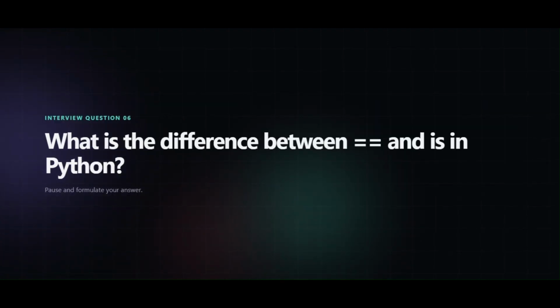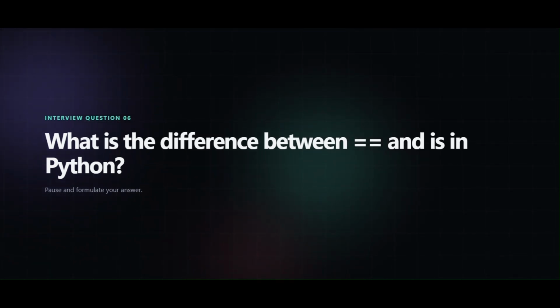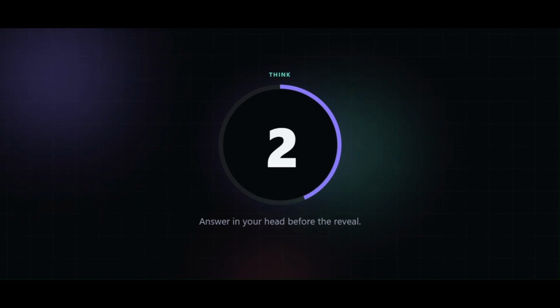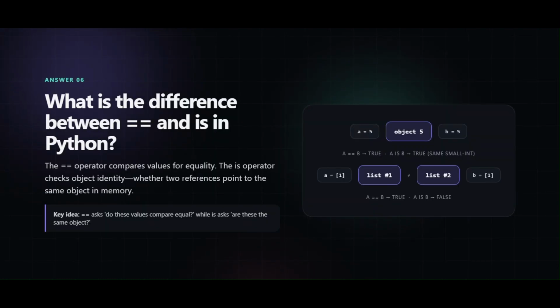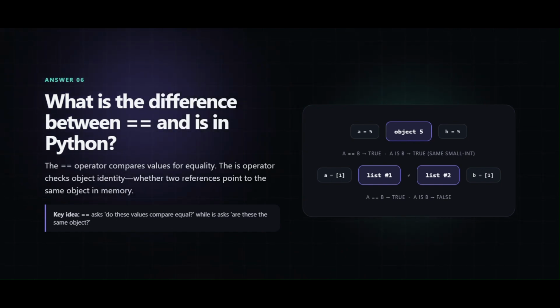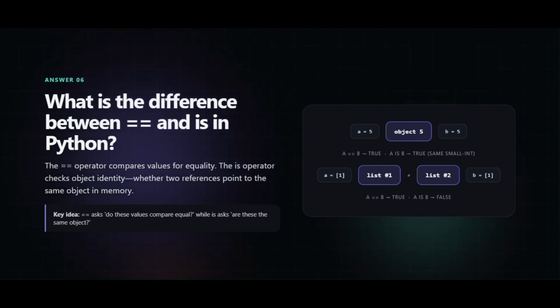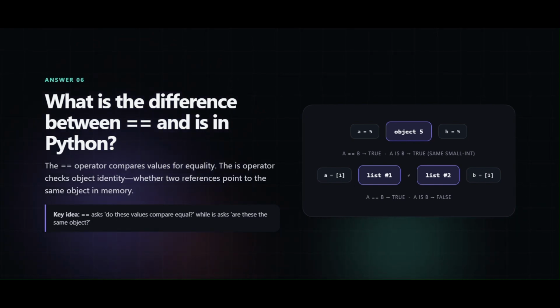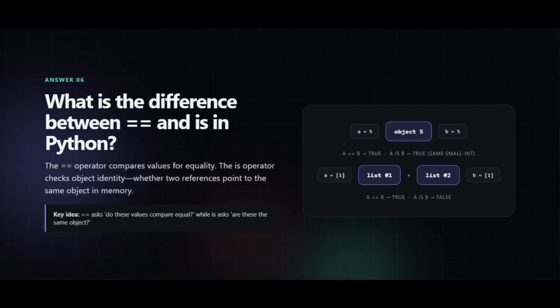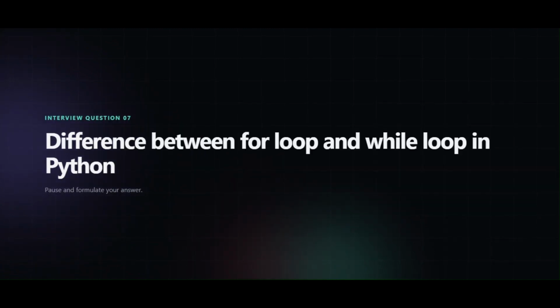Now next question. What is the difference between == and is in Python? The double equals operator compares values for equality. The is operator checks object identity, whether two references point to the same object in memory. So the key idea is, == asks, do these values compare equal, while is asks, are these the same object?